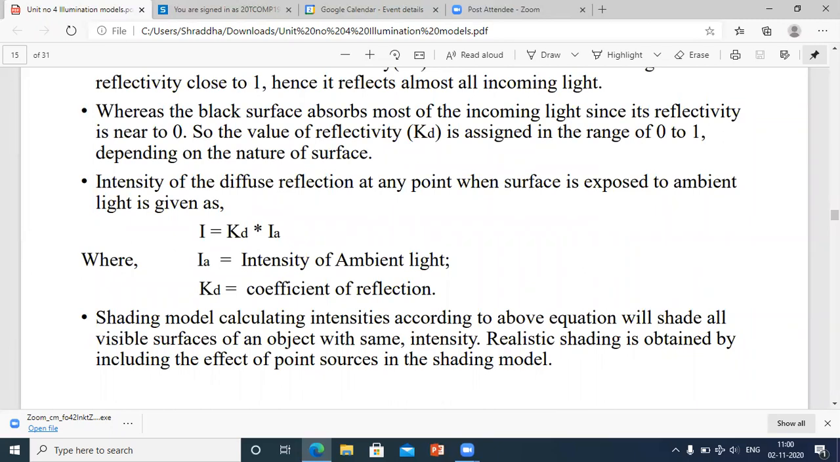A shading model calculating the intensities according to the above equation will shade all visible surfaces on an object with the same intensity. Means whatever shading model equations you need to calculate are calculated with the help of this above equation. Realistic shading is obtained by including the effect of a point source in the shading model. Point source means a single light source.